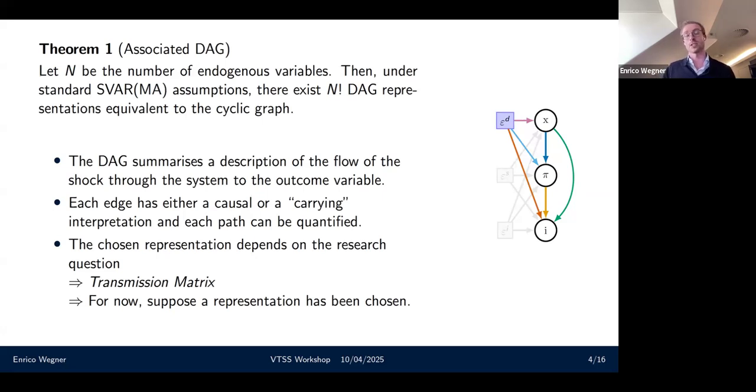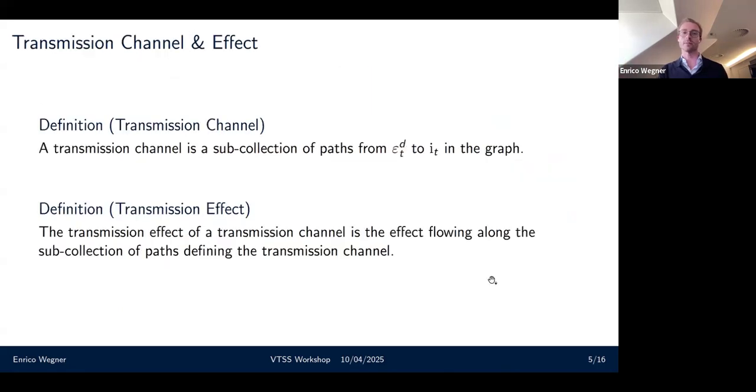One problem I have here, though, is that I have these n factorial graphs. So technically, I have a lot of graphs to analyze. It turns out that we can fix the representation in many research questions. Mathematically, we would do this through what we call a transmission matrix, which is technically just the permutation matrix defining in which order the variables appear, and basically the directed acyclic graph. For the rest of this presentation, I'm mostly going to fix it to the representation that you can see here on the right.